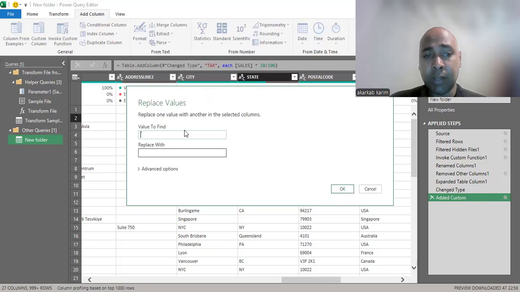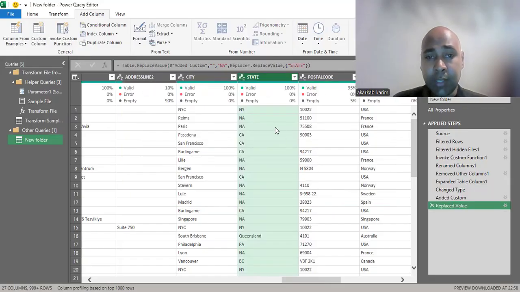I want to replace these empty values with something else. The value to find is empty, and I need to replace it with a null value, meaning none. So I click OK.